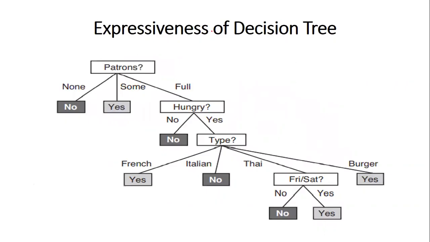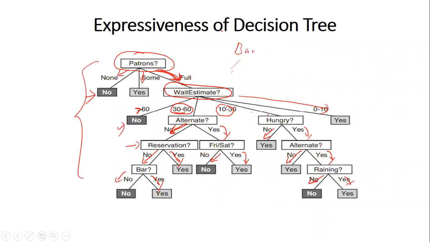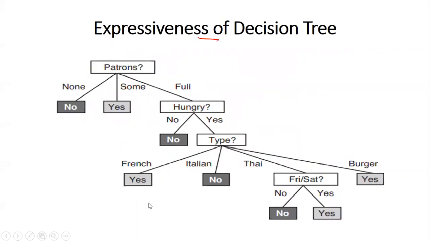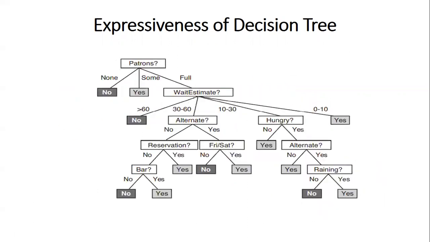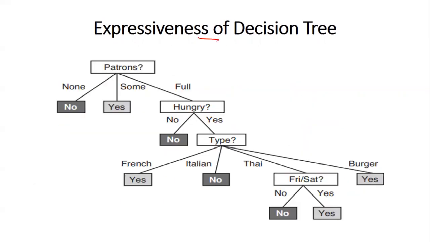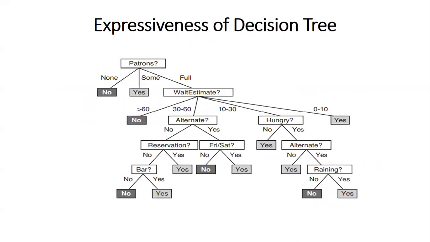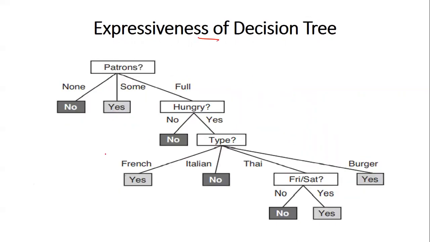See, this is another way of representing the same tree. We have represented it one way here, but this is also a correct way of representation. But this is a simplified tree. Here you can see some of the parameters we are not considering, for example, parameters like reservation. Reservation is not considered here, right? Raining is not considered here. Reservation, raining, all these are not considered here. So patron, if it is none, the user does not wait. If it is some, he waits. If it is full, then check with hungry and proceed. But this also classifies all data items in a proper way.